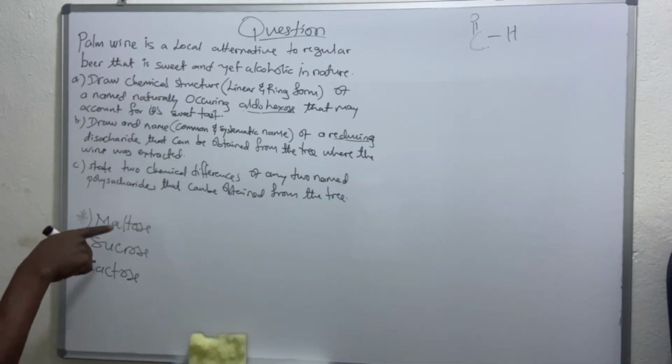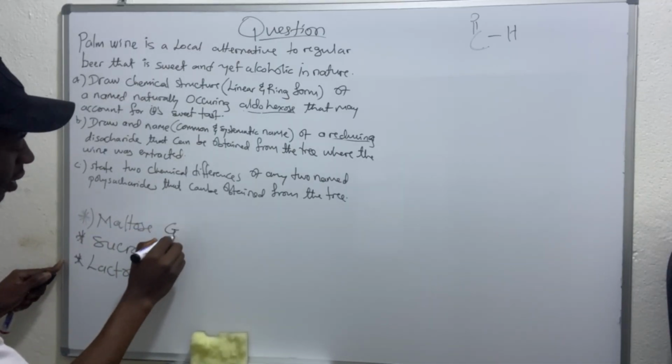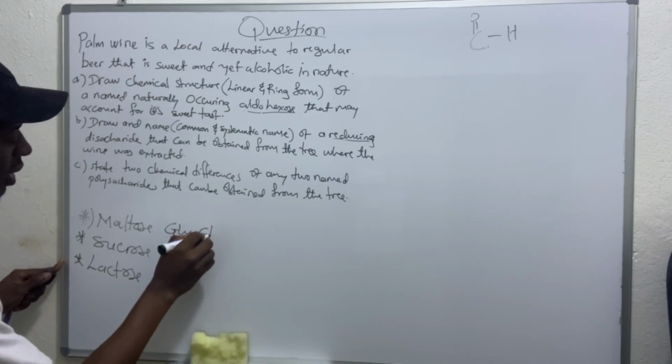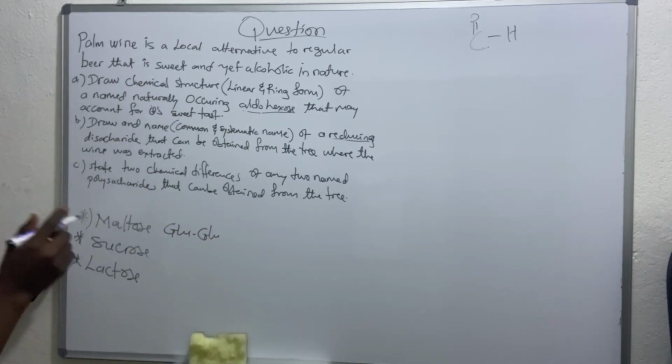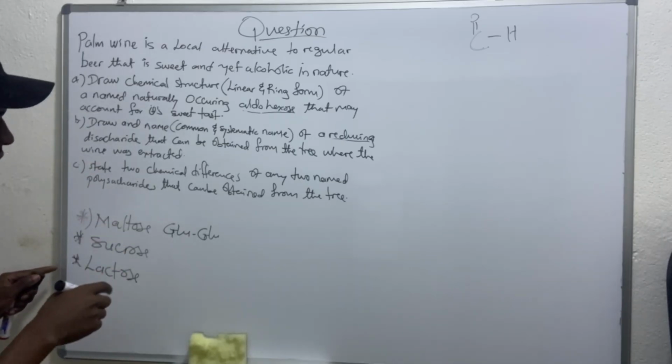So we had earlier talked about these three disaccharides, and we said that maltose is made up of two glucose residues. So we have a glucose and a glucose that are linked together by a glycosidic bond. If you have not watched the video, you can go to our previous videos and look about this disaccharide.